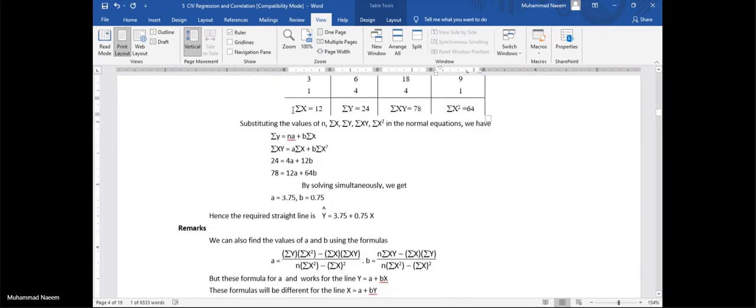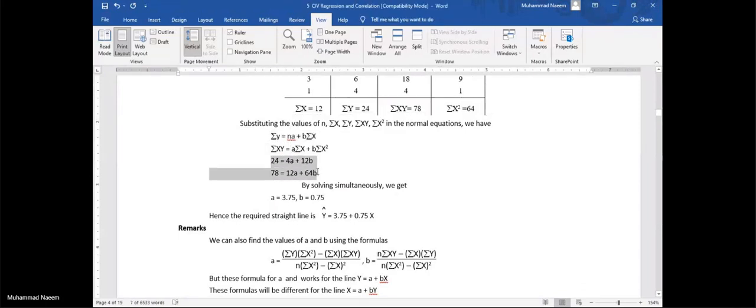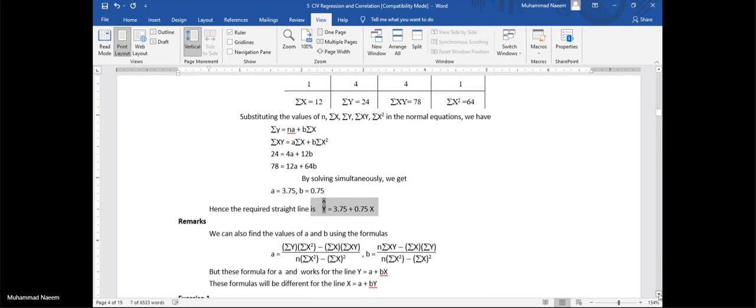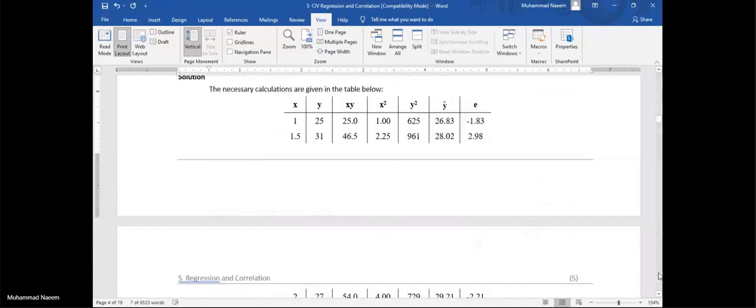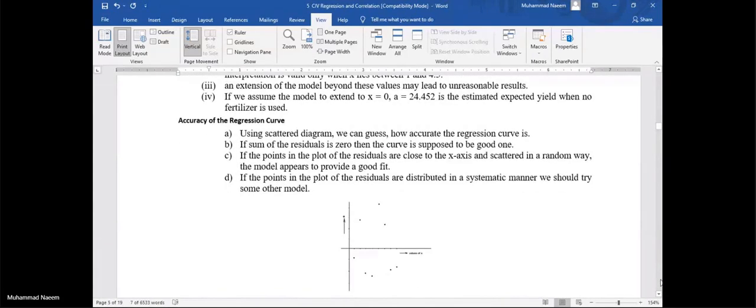Putting the values of these sums in the normal equations and solving them simultaneously, you will get the values of A and B. Putting back in your required equation, this is the answer. Try these problems also.